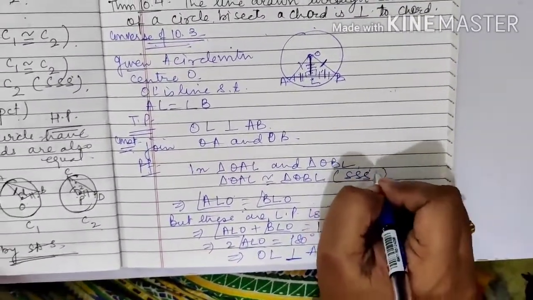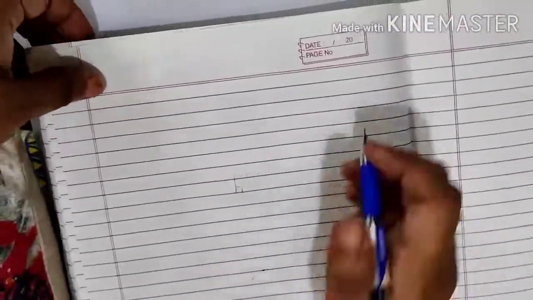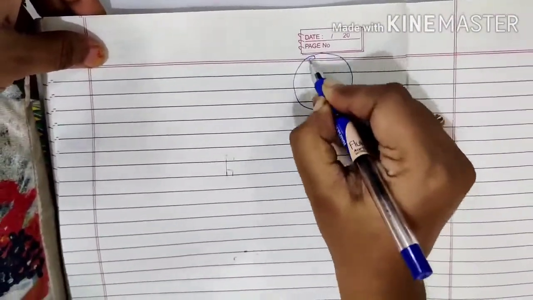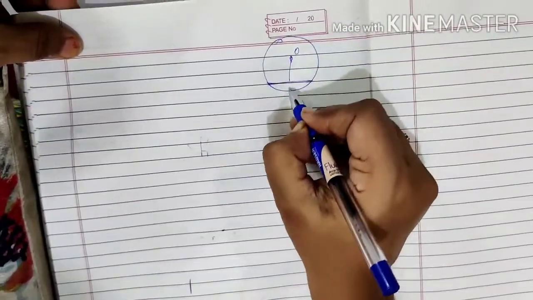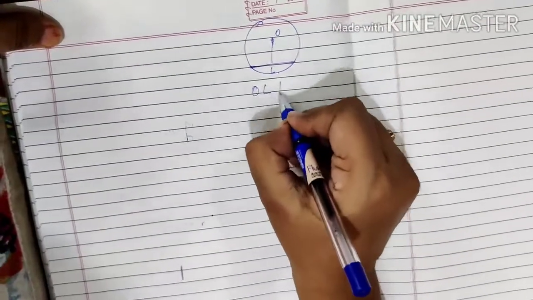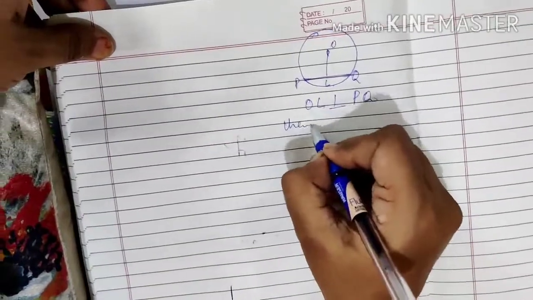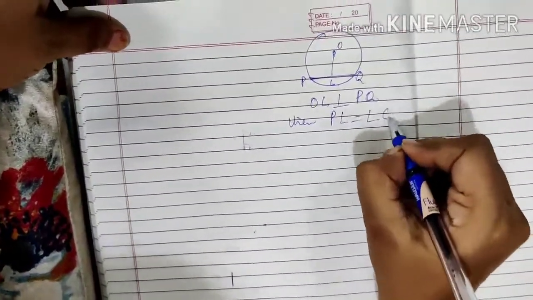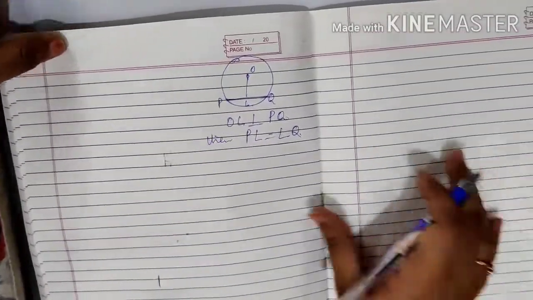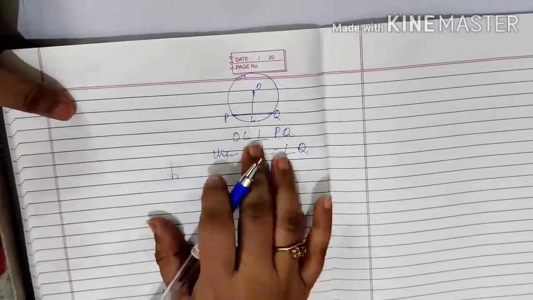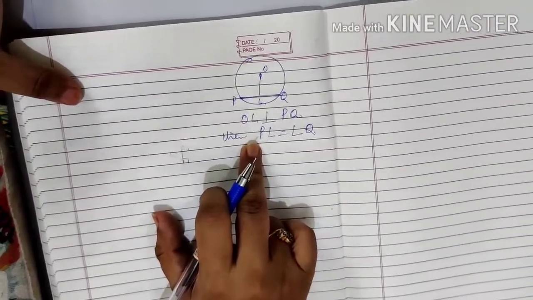So in nutshell, whenever I have a line drawn from the center of the circle to the chord, if I have a perpendicular, if OL is perpendicular to PQ, then PL has to be equal to LQ. This is a very important result that we are going to use in various questions. I hope theorem 10.4 is clear to you.